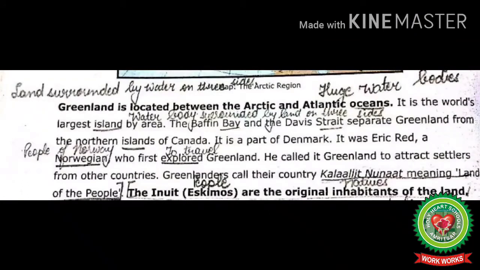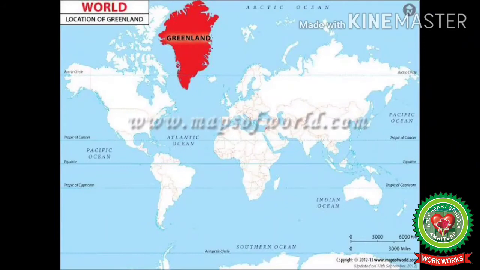Greenland is located between the Arctic and Atlantic Oceans. It is the world's largest island by area. Students, in this chapter I am going to discuss Greenland, the world's largest island by area.